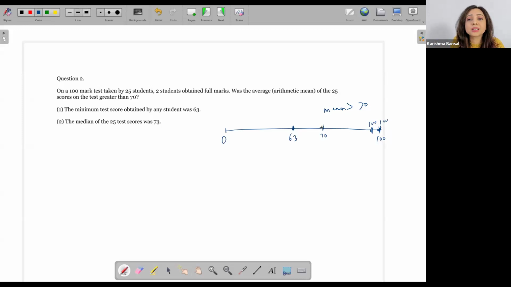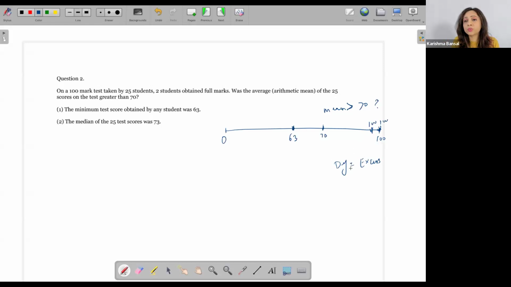But is it possible that my mean is 70 or less than 70? Because my question is greater than 70. So then we're going to focus on the point of equal to 70 rather than less than 70. It is the point where it's a critical point, right? It is where the relationship changes. So I'm going to focus on this. Is 70 possible? Recall our concept of deficit is equal to excess, and it is going to come in very handy going forward also. How do I get the mean?